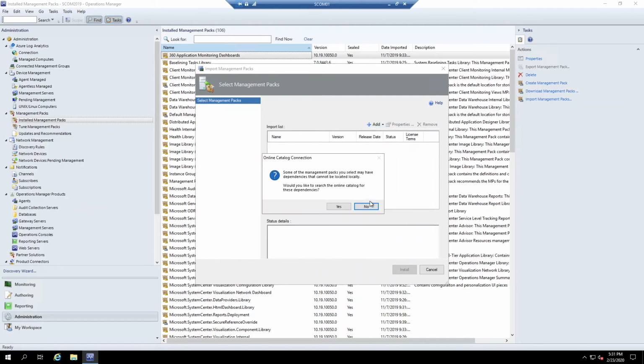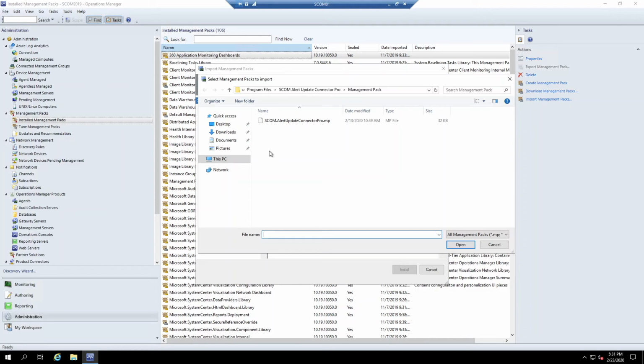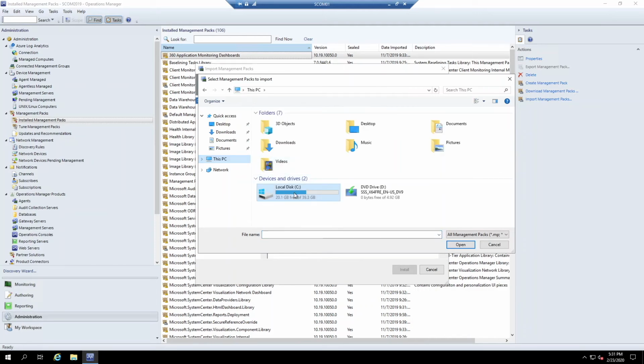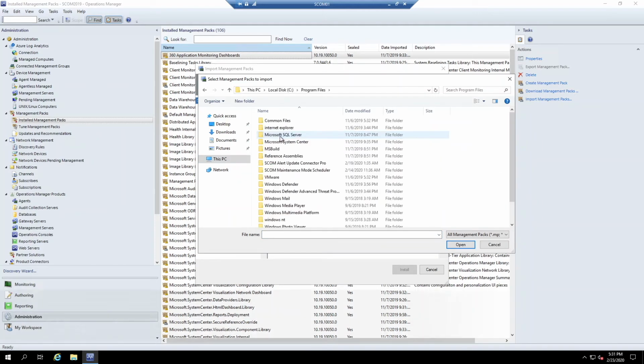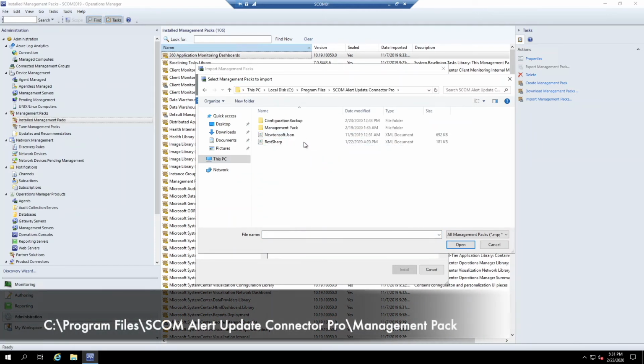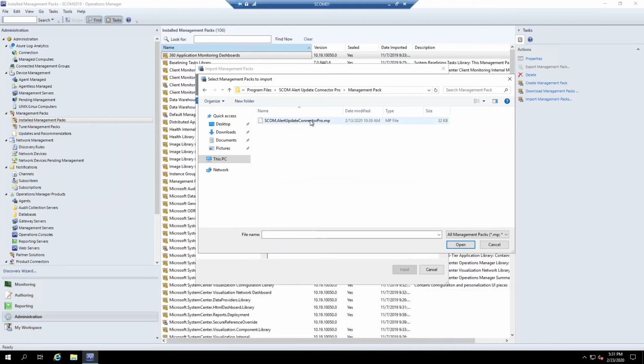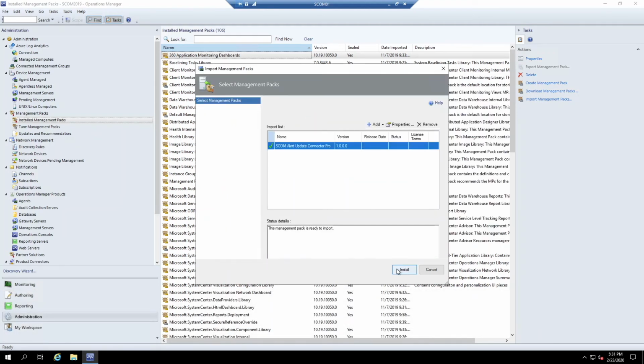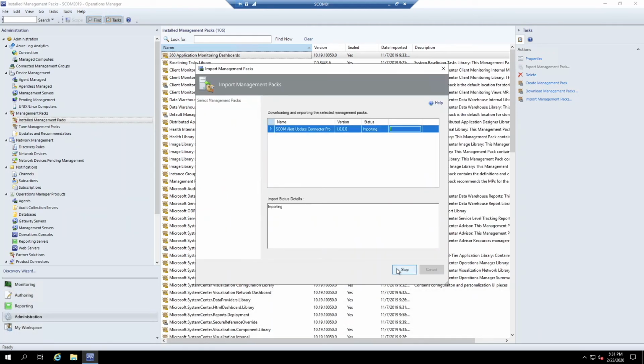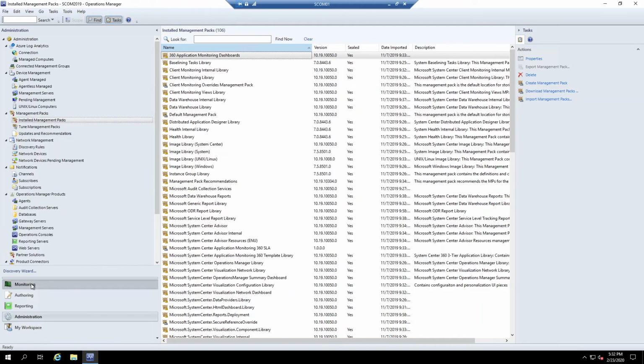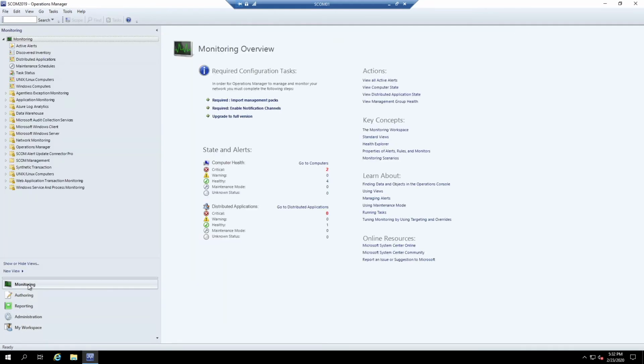Select No on the Online Catalog Connection dialog. Browse out to the Alert Update Connector Pro install directory. Select the Management Pack file. Click the Install button. Click Close. Go to the Monitoring pane, and you will see the new SCOM Alert Update Connector Pro folder.